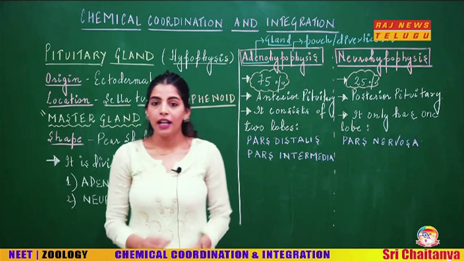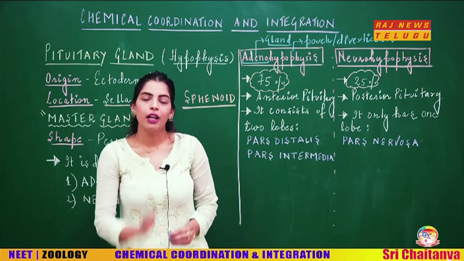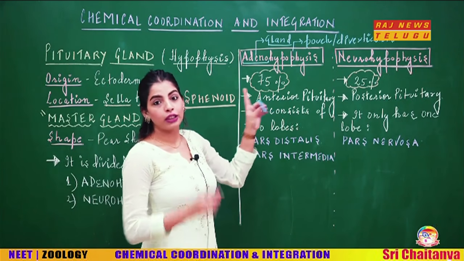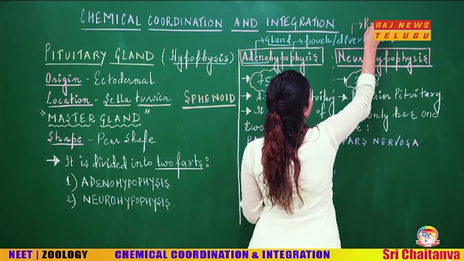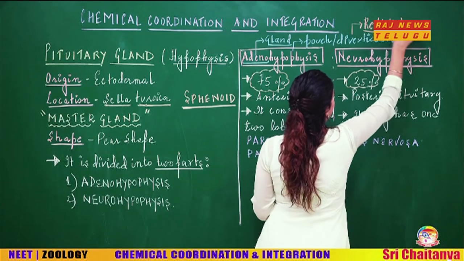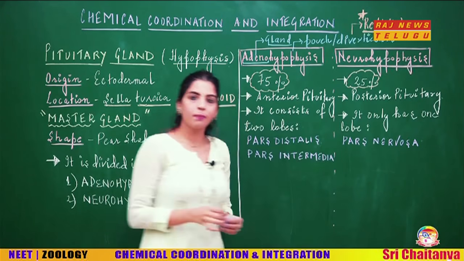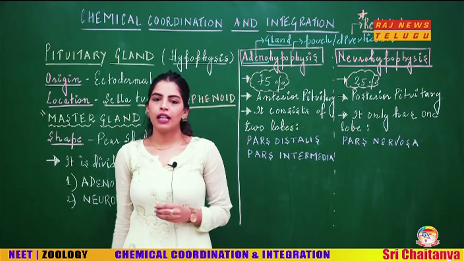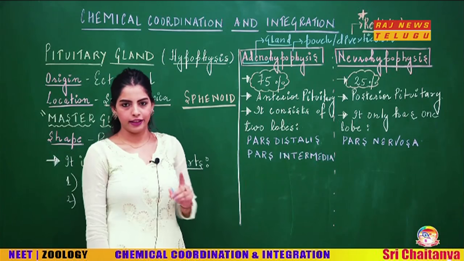Since it is developed as the outgrowth, as the pouch or as the diverticulum of the pharyngeal epithelium, that pouch is also called as the Rathke's pouch. Okay, so now if anyone asks you what is Rathke's pouch, you will know that that is the outgrowth of the pharyngeal epithelium in which your adenohypophysis is located.